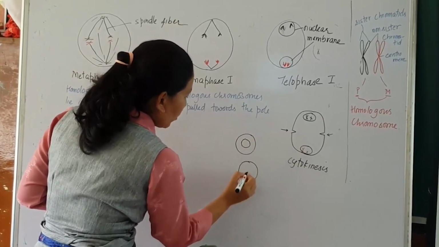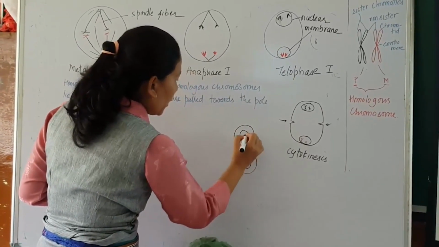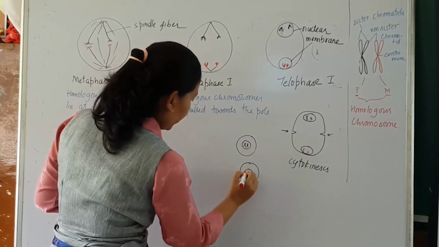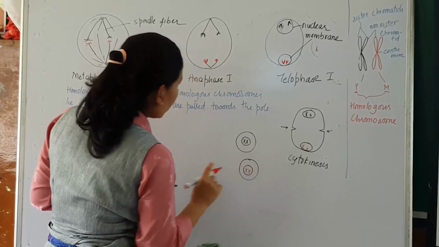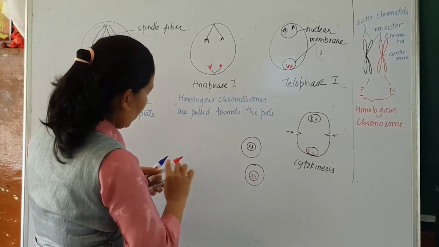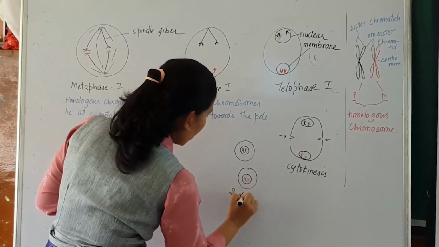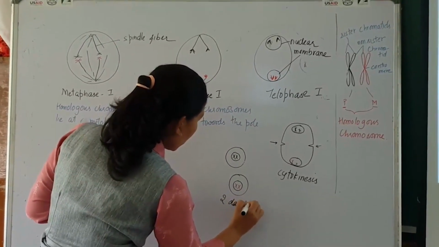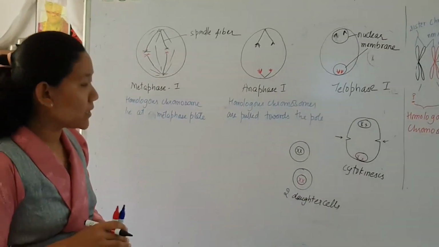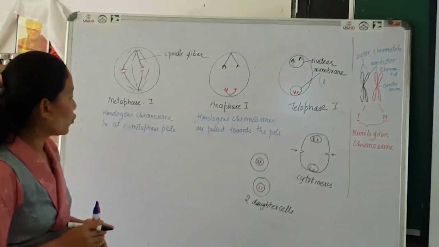Let us just focus on the chromosomes here. These are the two chromosomes. This is the end of meiosis 1.